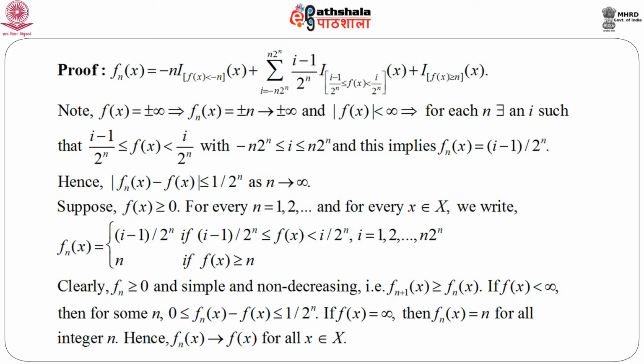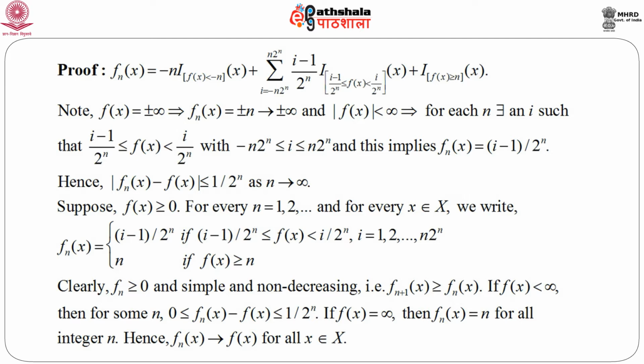And when |f(x)| is less than infinity, then we can always find, for each n, some i such that (i minus 1)/2^n is less than or equal to f(x) which is less than i/2^n, with i lying between minus n·2^n and n·2^n. And this naturally implies that we can take f_n(x) as (i minus 1)/2^n, from the middle functions. Clearly, for this choice of f(x) and f_n(x), the modulus of f_n(x) minus f(x) is less than or equal to 1/2^n, and this goes to 0 as n goes to infinity.